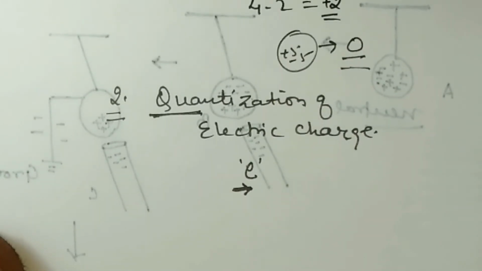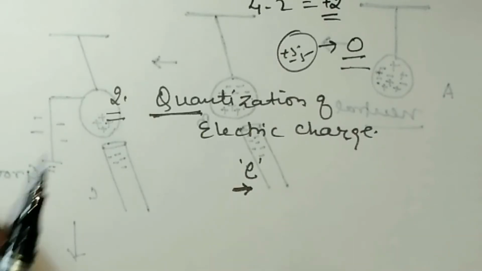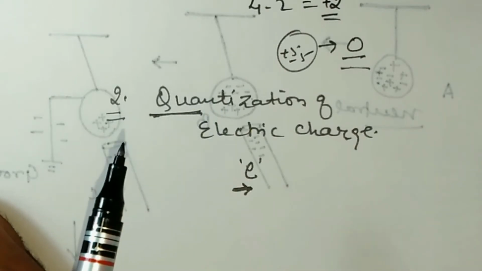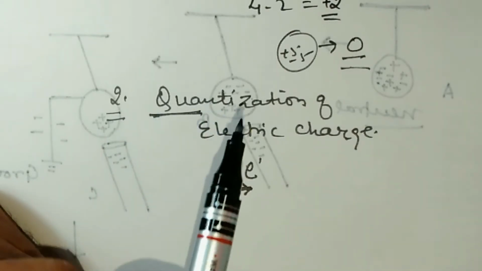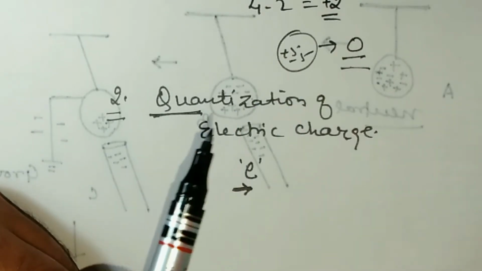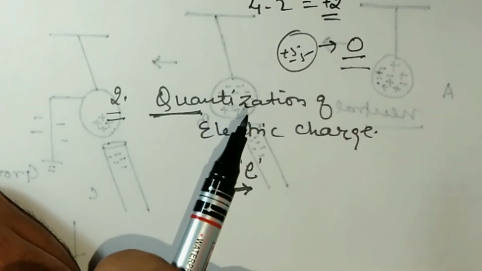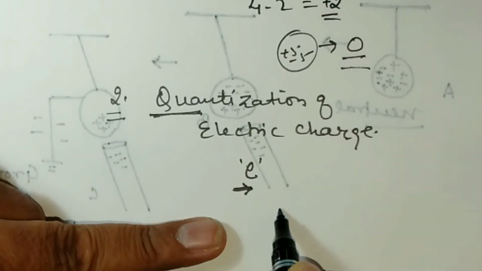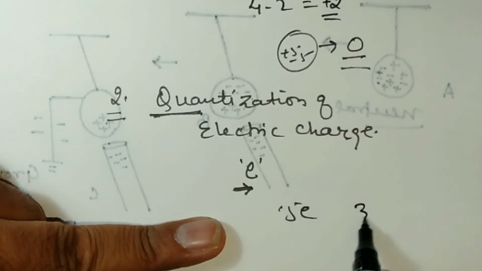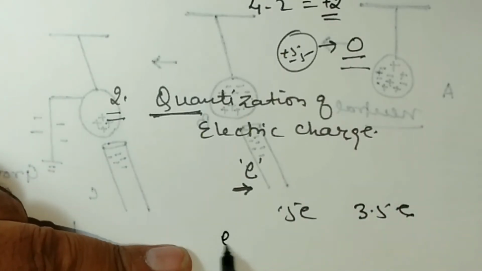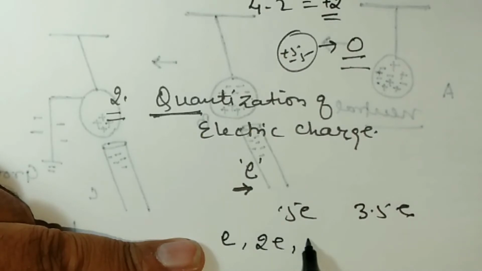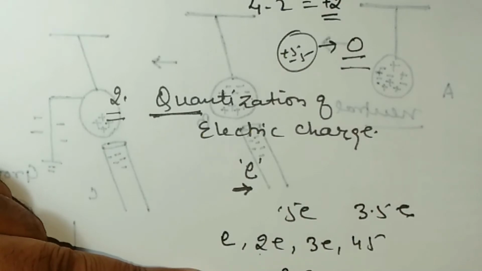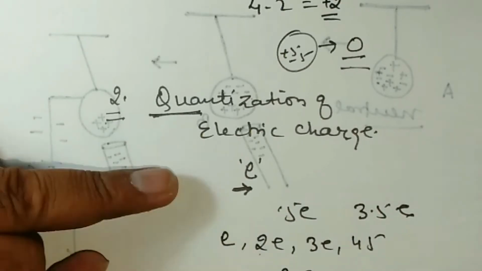And what is the reason behind the quantization? The reason behind the quantization is that the minimum charge exists on an electron, and this is a very small charge, and we cannot divide this charge further. The material which is transferred during electrification is an electron, and it is an integral number. So the charge transferred has to be an integral multiple of e. We cannot say that the charges are transferred in 0.5 e or 3.5 e. Always they will be transferred in e, 2e, 3e, 4e, not between 2 and 3, that is 2.5 e. It will not be transferred.